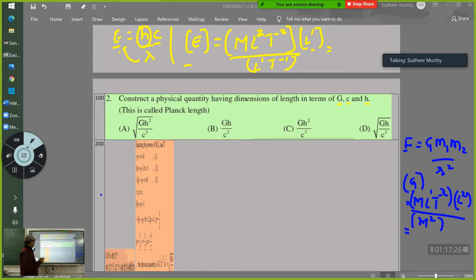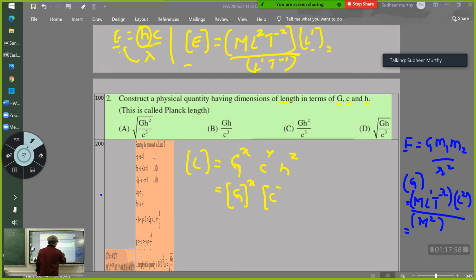So write this, and the best way to start here is the dimensions of L. Now I don't know to what power, but I know length will depend upon these three quantities. So I'll write G raised to X, C raised to Y, and H raised to Z, in the general format. Now you write the dimensions of G raised to X, the dimensions of C raised to Y, and then the dimensions of H raised to Z.